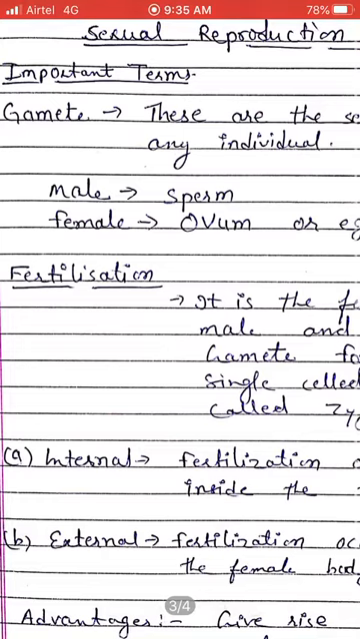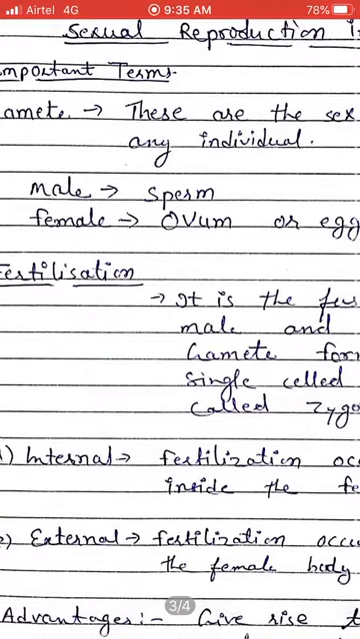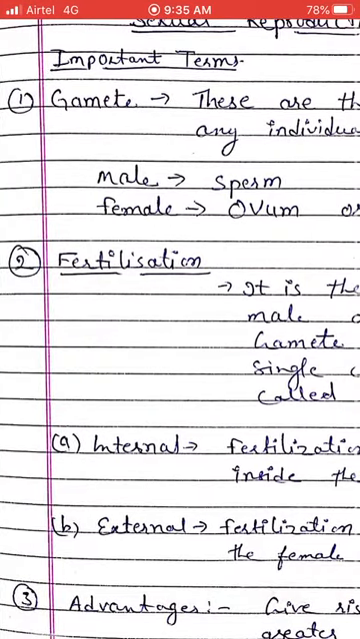So what is a gamete then? A gamete is a sex cell which is produced by the male or female. In male it is sperm and in female it is ovum or egg. So I think it is very clear what a gamete is. Now coming to fertilization.